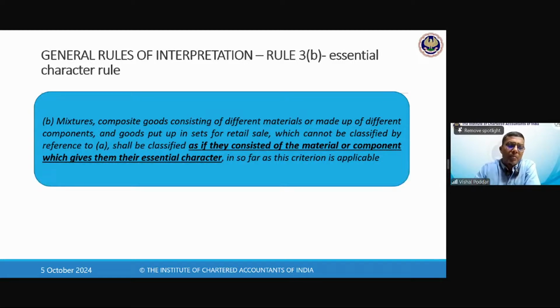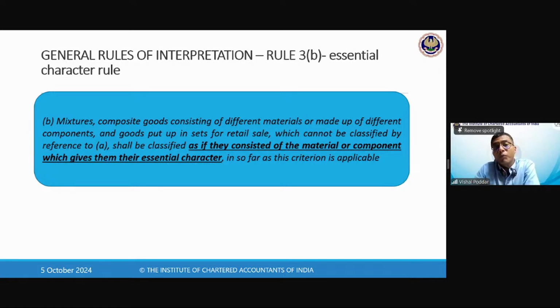So let us say mango and lassi may both appear specific because you have equal strength of mango also, and some people may be consuming it because it has a good flavor of mango. They want to eat that mango. That is why they are having that lassi. In that particular case, you will say, no sir, mango is also specific, lassi is also specific. No problem. Rule 3b is there.